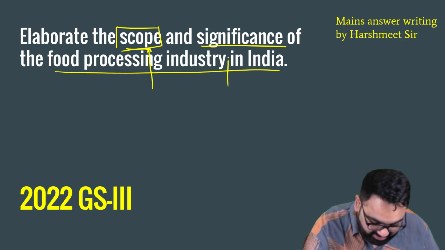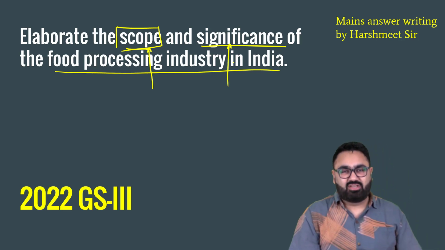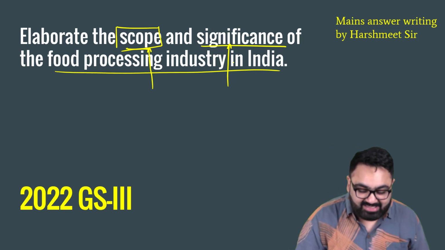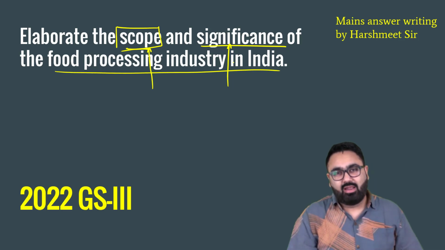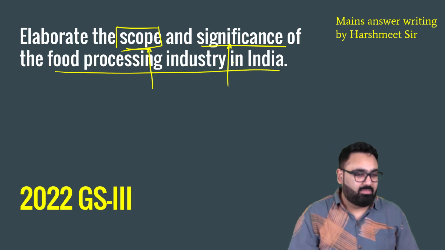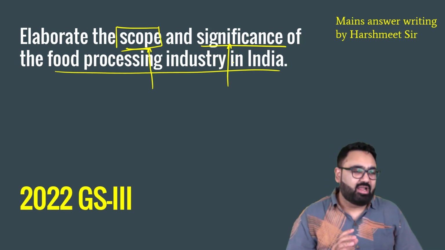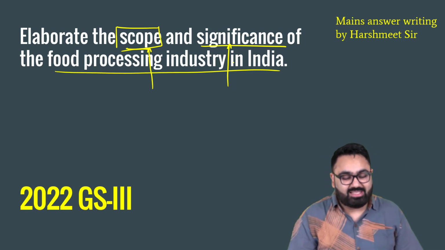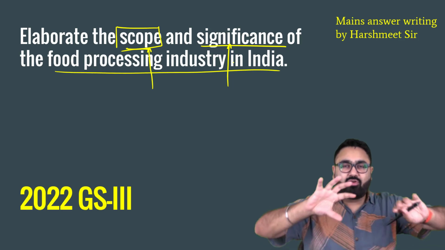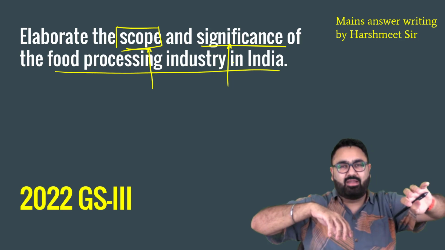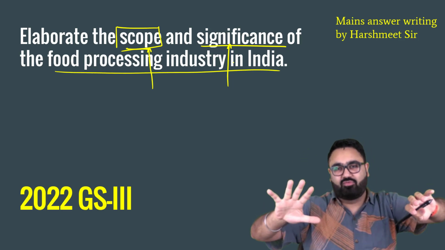Second would be significance. Significance, as the name suggests, how does this industry help us right now? Significance can be in the form of employment. It can be in the form of, as I said, increased nutritional value. Significance can be in the form of India's better exports. All these can be significant. So you have to write these two things separately. The scope of this industry, how much can it be expanded in the future, and the significance of this industry.